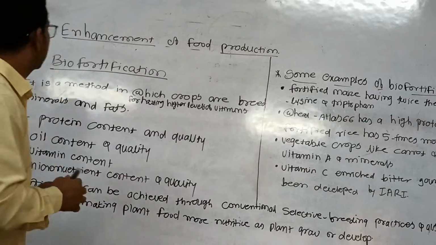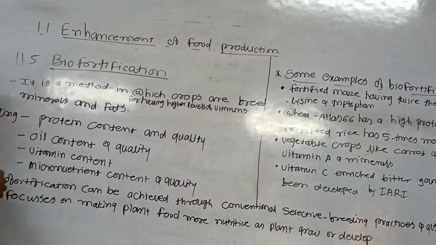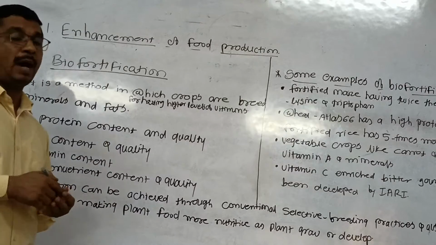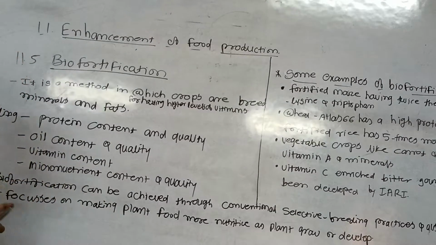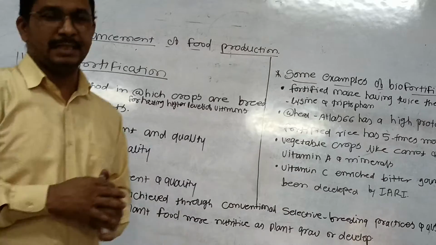Our next point is 11.5, biofortification. Biofortification is that process, that method in which crops are bred for having higher levels of vitamins.